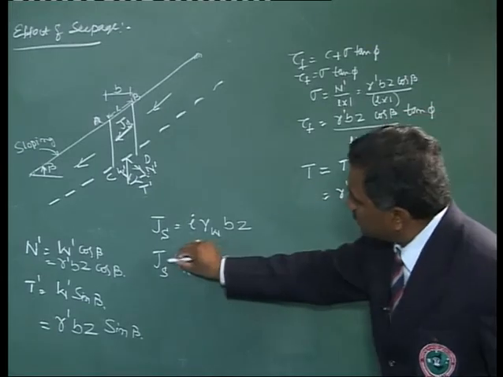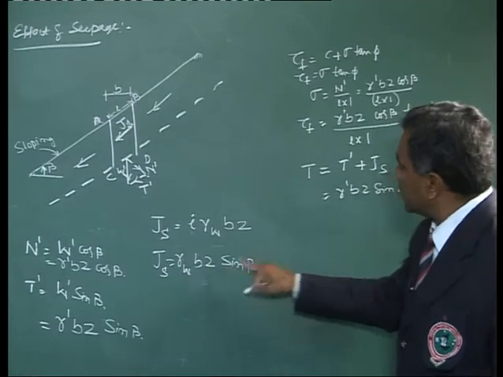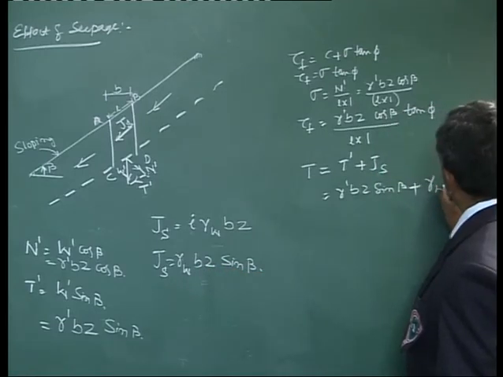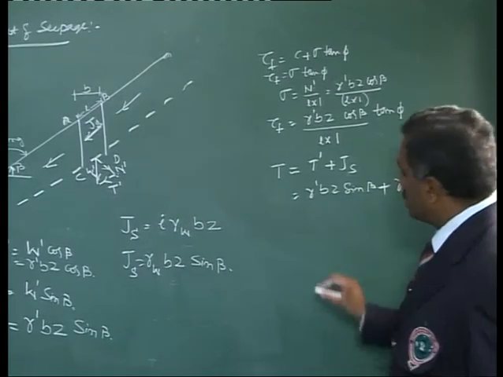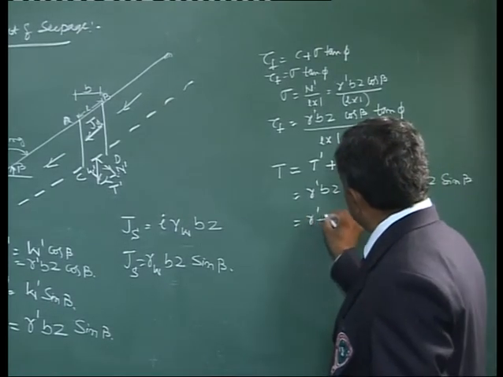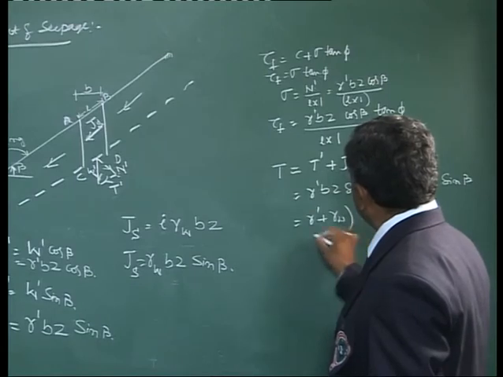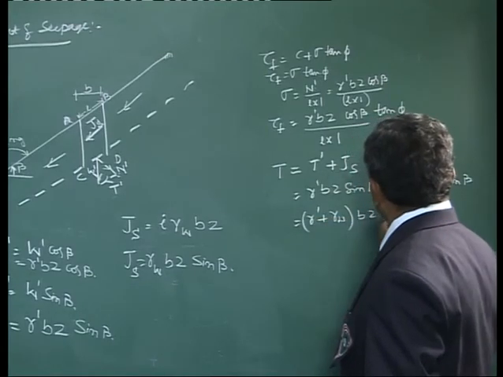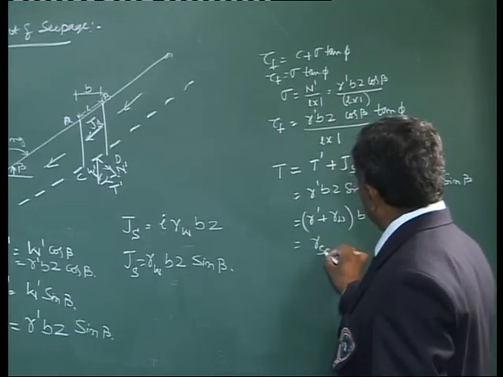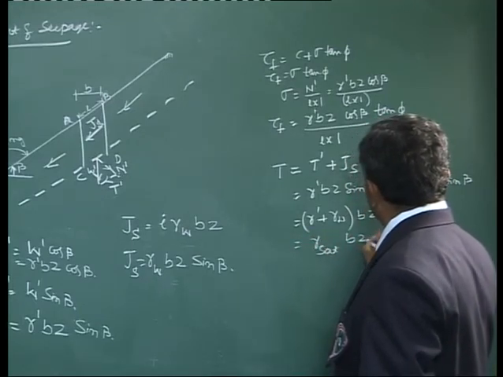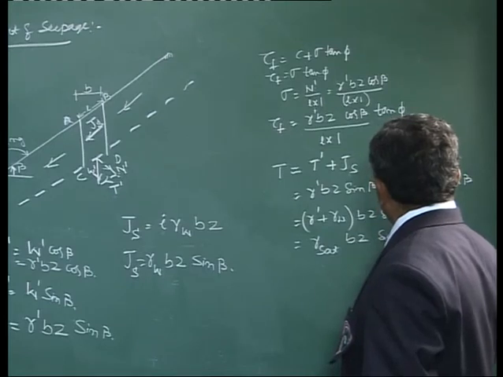Js is also known. Js equals gamma W B z sine beta. So this can be simplified as gamma dash plus gamma W, B z sine beta. This can be written as gamma saturated B times Z sine beta.